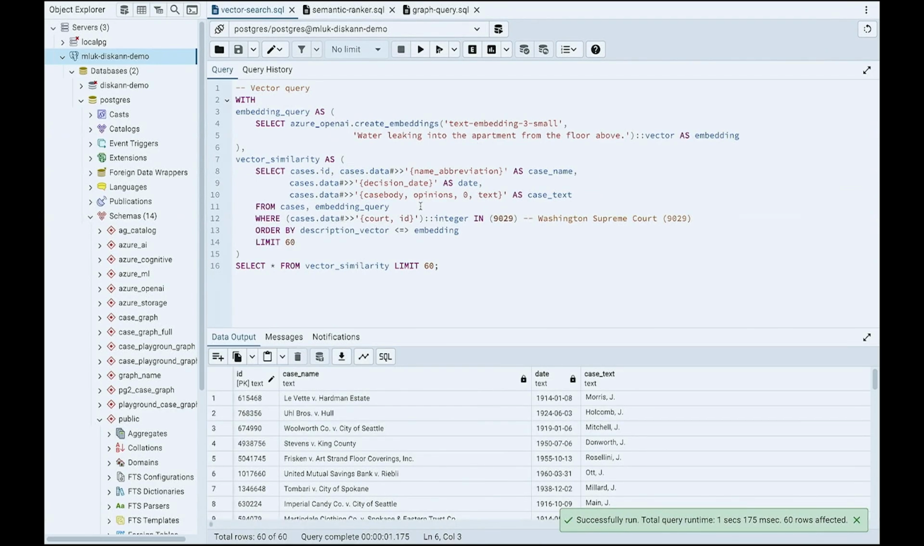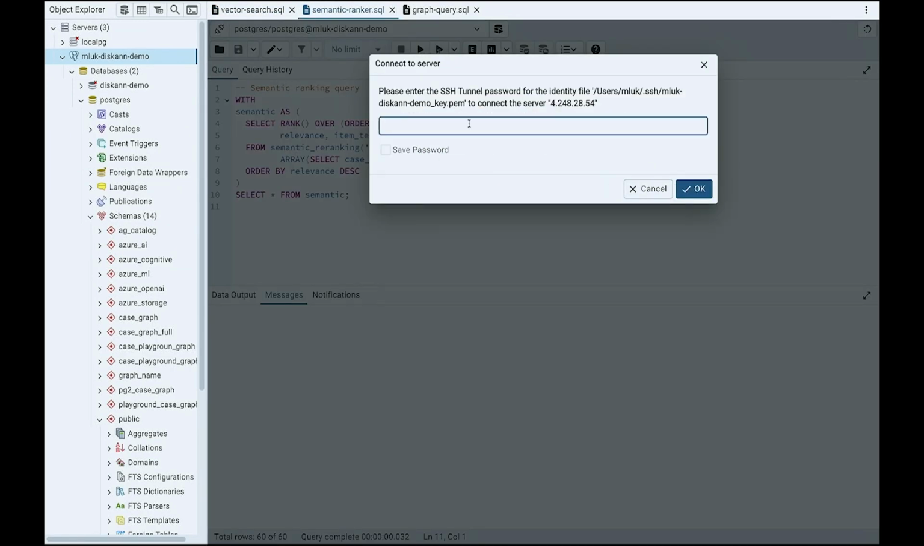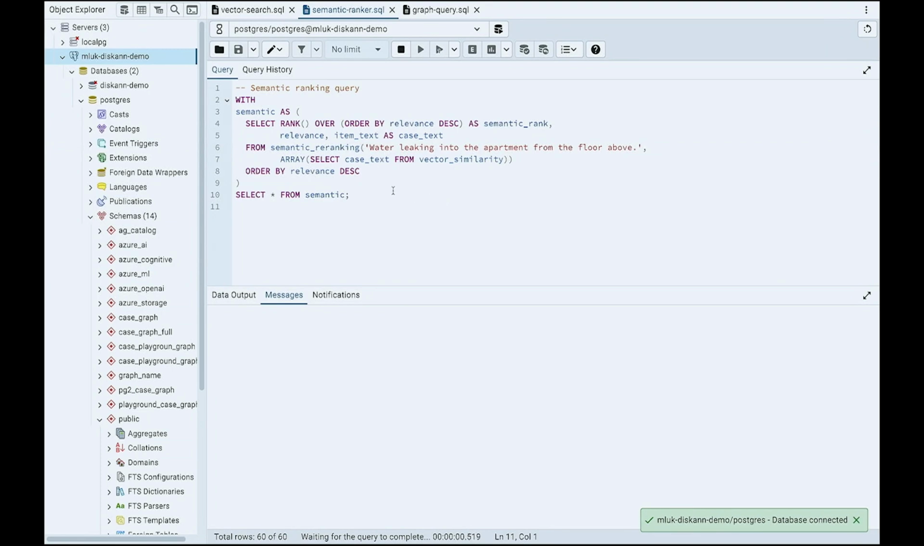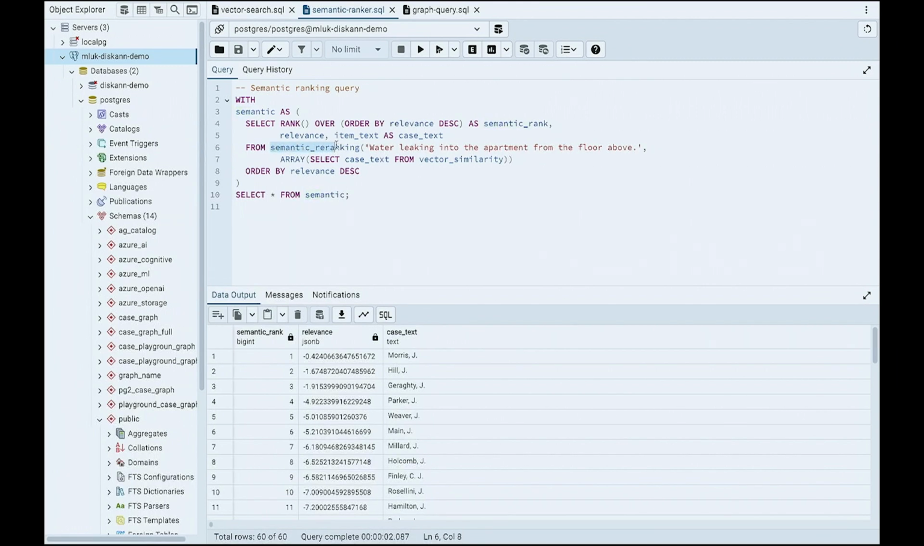Yay, it works. So quickly, a semantic ranker example. Using the solution accelerator that we provided, semantic ranking also looks very simple in Postgres now. The solution accelerator provides you with this semantic ranking UDF that basically makes a call to this model in AML and performs re-ranking of the results from the previous query, the vector search, right? So now you can see the results here, and you can see it's actually pretty interactive, right?